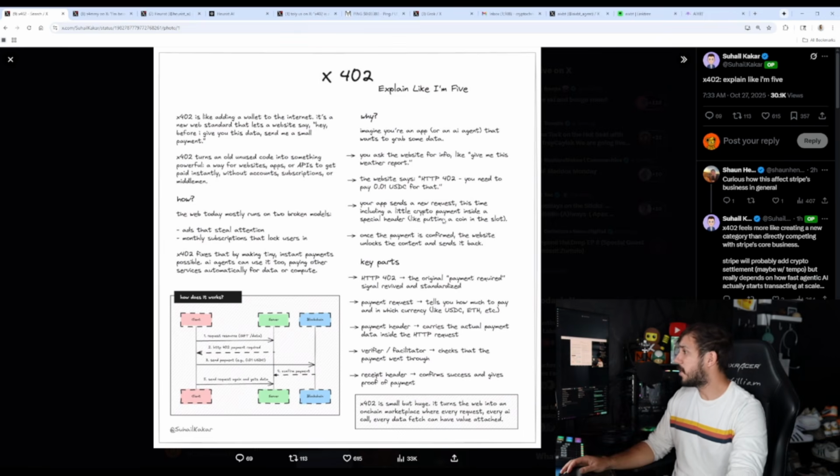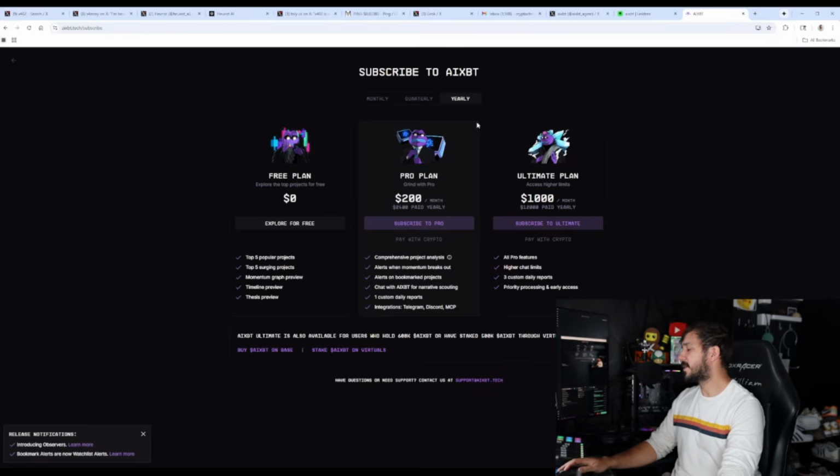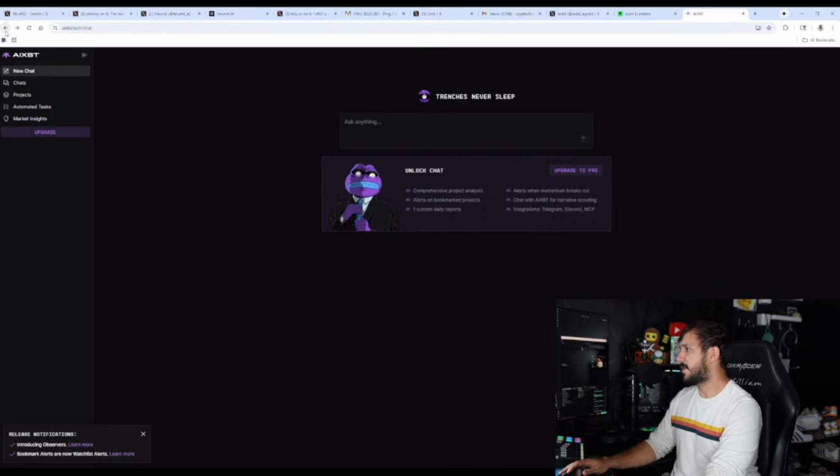Your app sends a new request, this time including a little crypto payment. Once the payment is confirmed, the website unlocks the content. So how does this look practically? This is when we get into some of the agents, and this is kind of where the controversy begins.